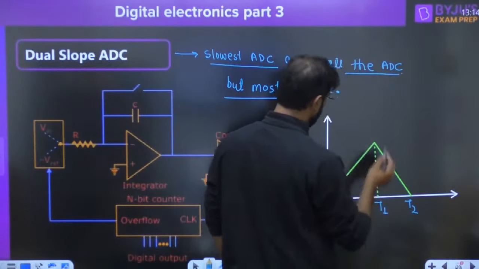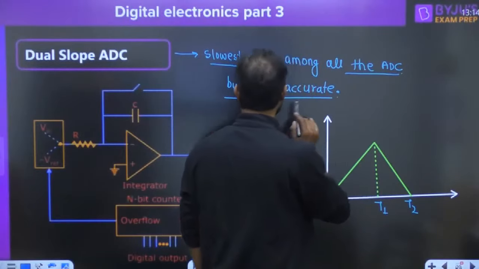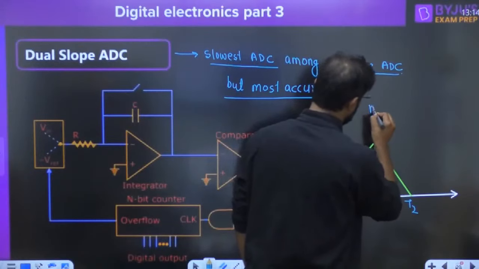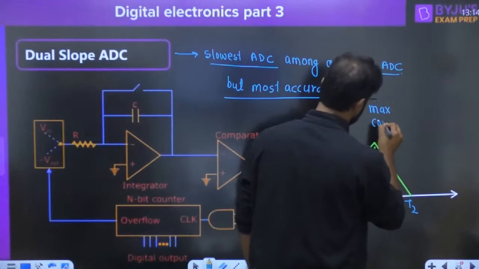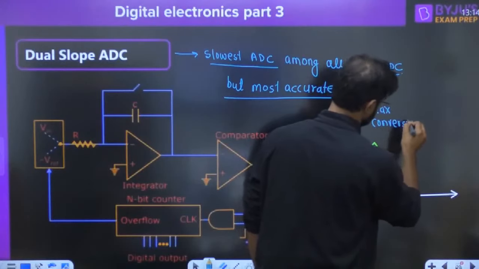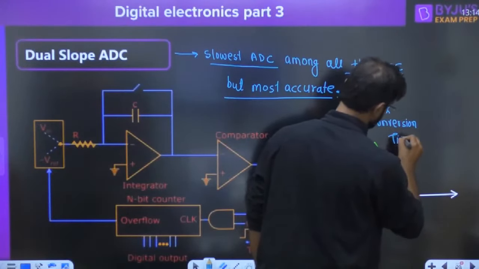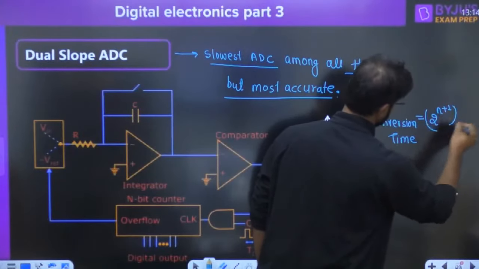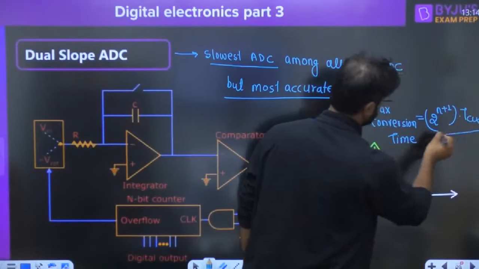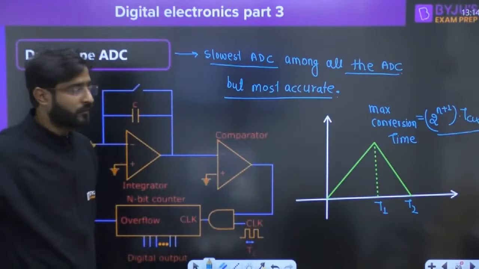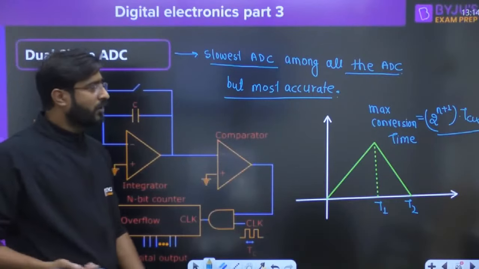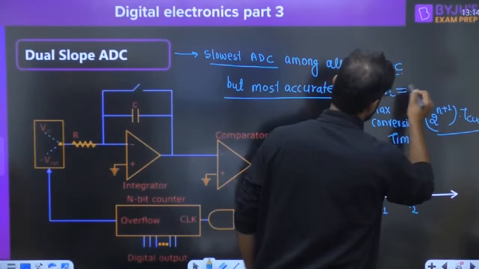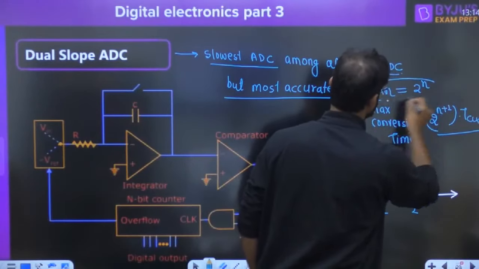So we can say that everyone, this is called slope. Now everyone, you can feel in the dual slope ADC, the conversion time, the maximum conversion time, from where they can ask the question. Maximum conversion time. Based on this we can expect the question, right? A minimum conversion time is 2 raised to power n only.